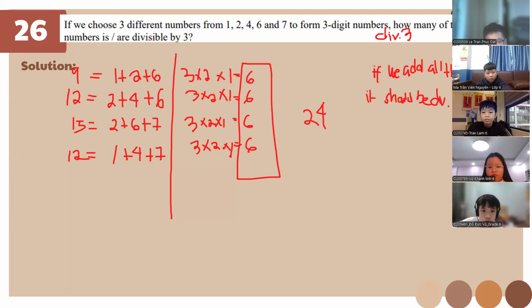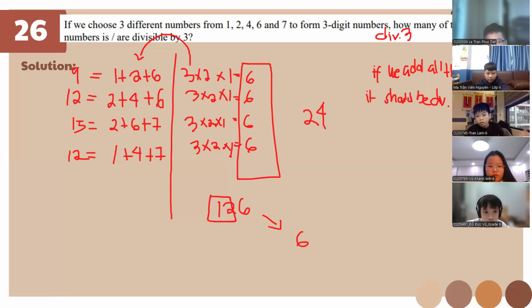Sir, why is it 3 times 2 times 1? Selection. Remember, this one is 3 numbers, right? And if you use 1 already here, then you'll be left with 2 choices. That's why it's times 2 after. So, for example, if we use 1, 2, and 6, and we use 6 here, we'll be left with 2 choices.